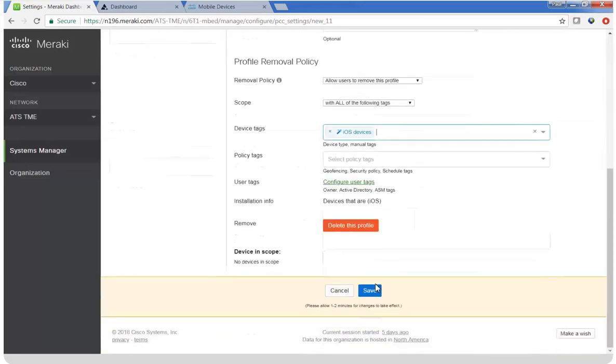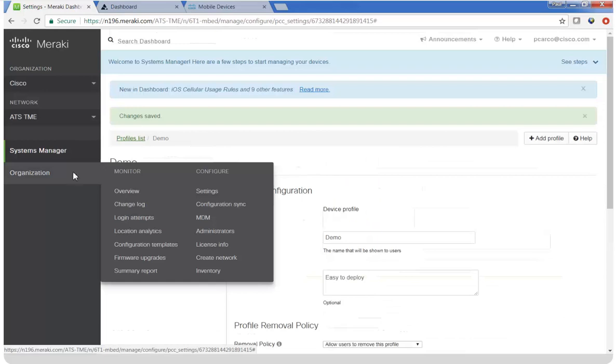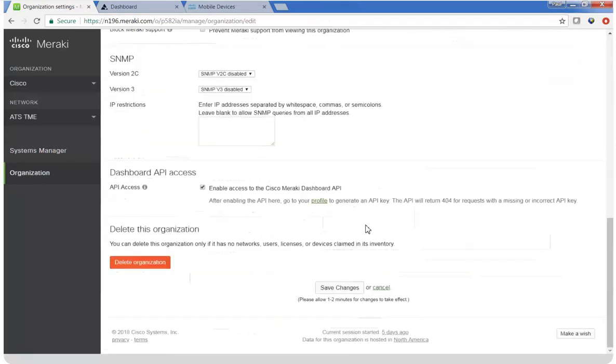Let's save it, and the next step, we're going to go to the organization and configure API access for AMP for endpoints and for Umbrella. So navigate to organization. We'll configure settings, and we need to enable access to the Cisco Meraki dashboard API, which is a RESTful API in JSON format. So I'm going to toggle this. So we have API access enabled.